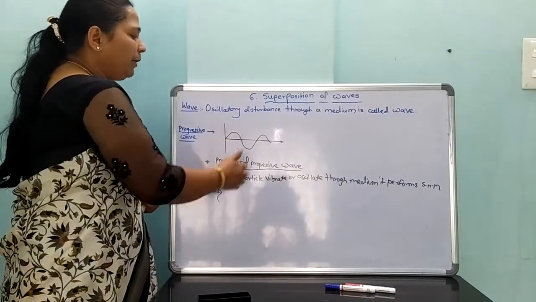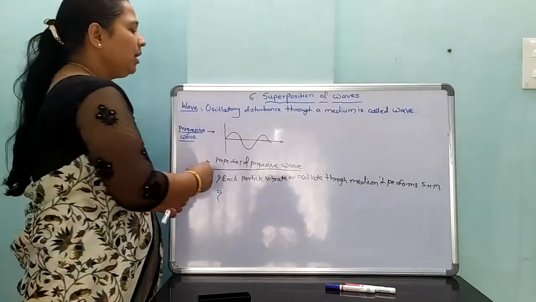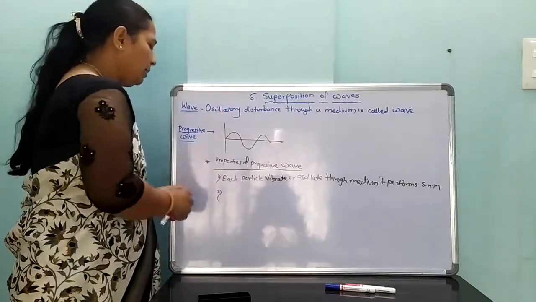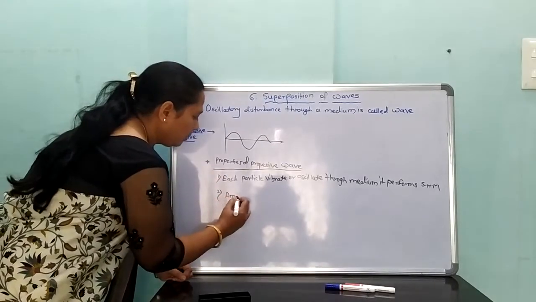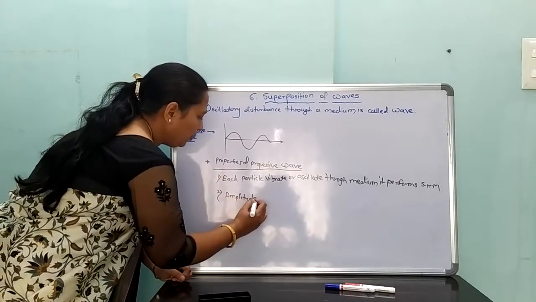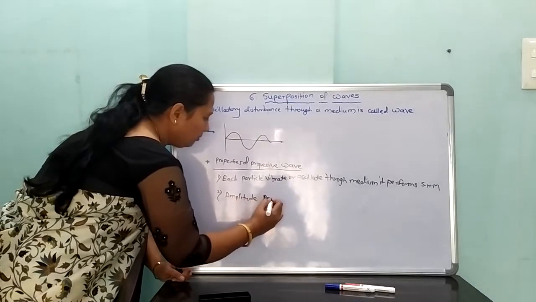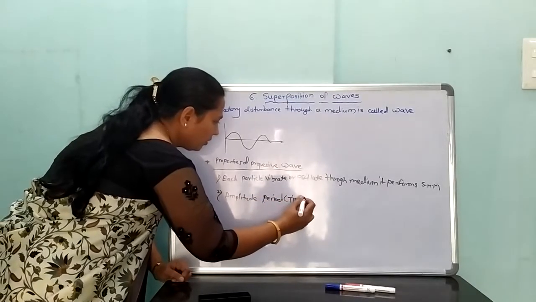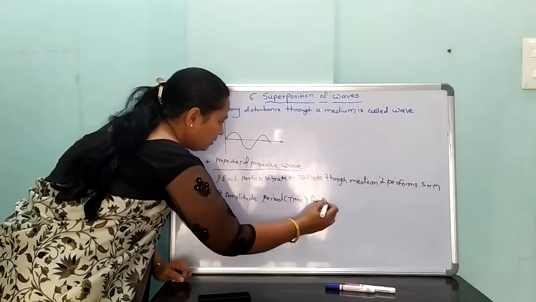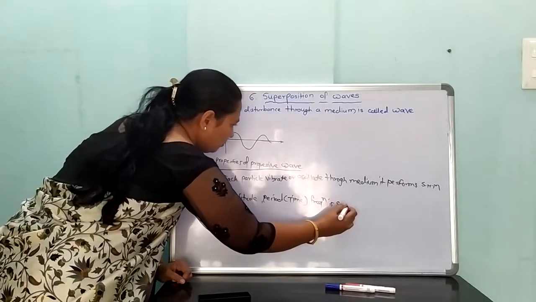Therefore its amplitude, period and frequency are constant throughout that wave.